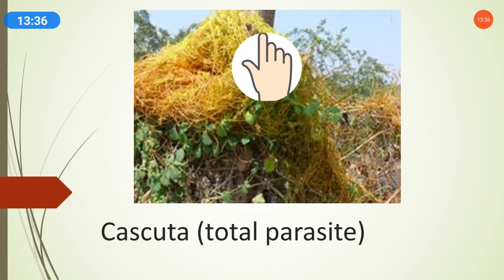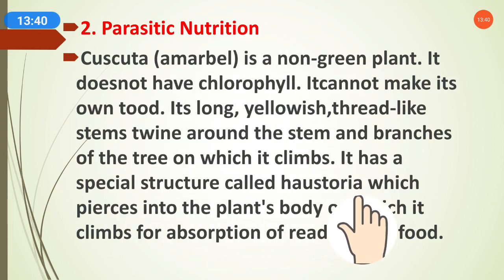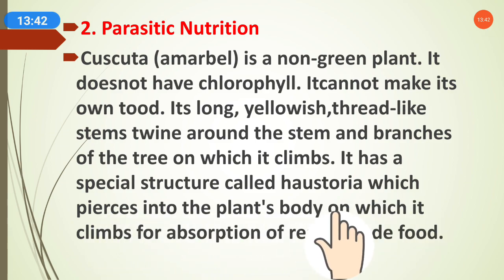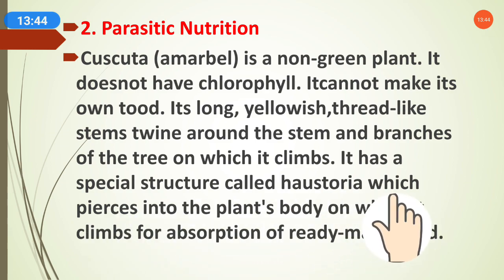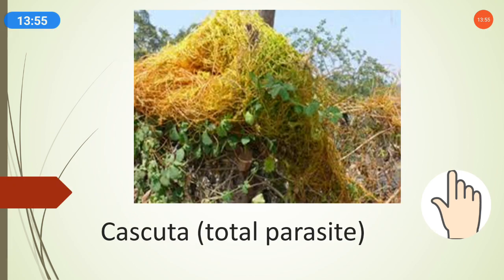It has a special structure called haustoria, which pierces into the body of the plant on which it climbs for absorption of ready-made food prepared by the other plant.